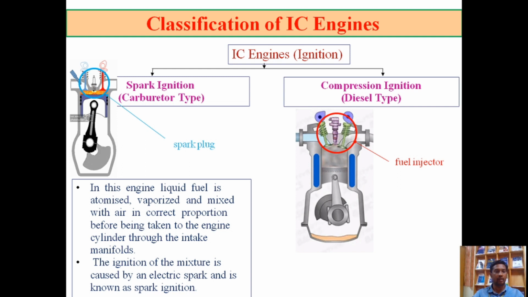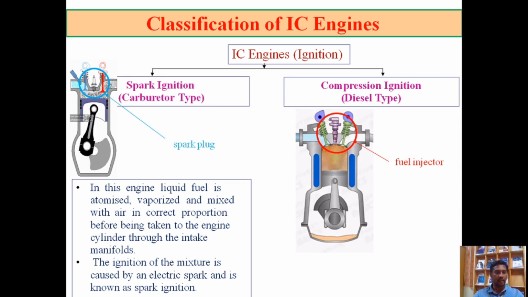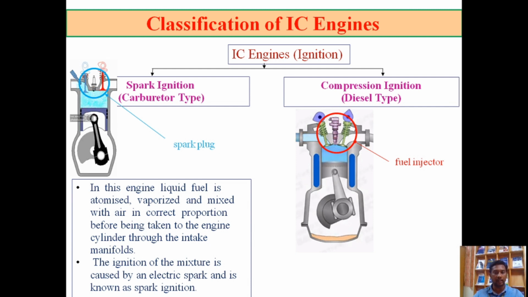In the SI engine, the carburetor is available separately outside of the engine cylinder. It supplies an air and fuel mixture that is sent to the combustion chamber. At the end of the compression stroke, a spark is ignited. That spark is utilized for combustion. During the combustion a large amount of heat is generated, and that heat is utilized for mechanical work.